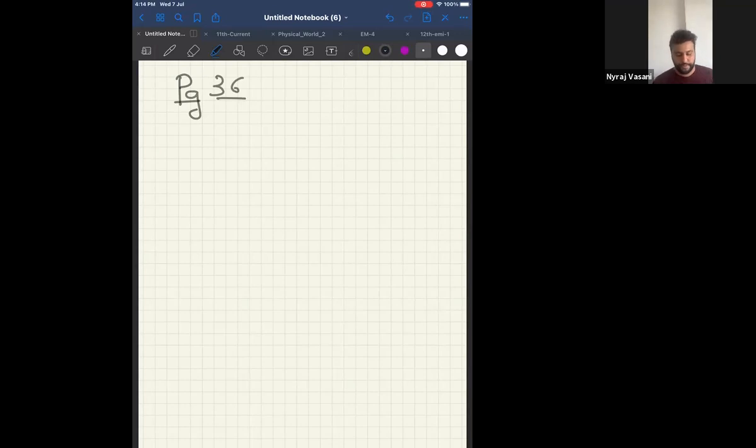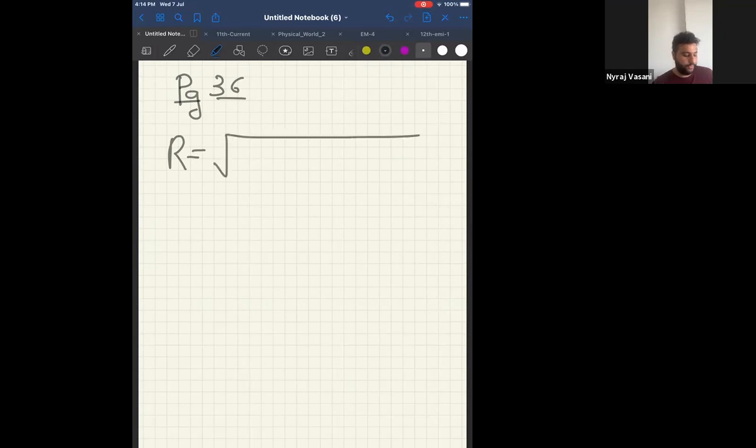Now, very important formula I am going to write on the screen. If there are 2 vectors, A vector and B vector, please look at the screen. How do I get the resultant of the 2 vectors? That formula is given on page number 36 also.